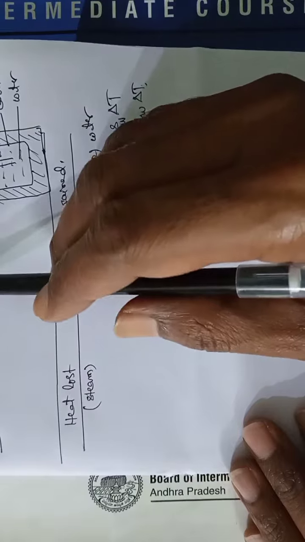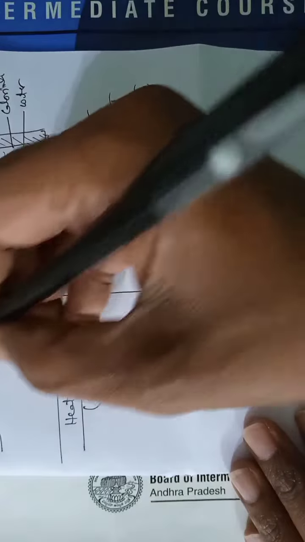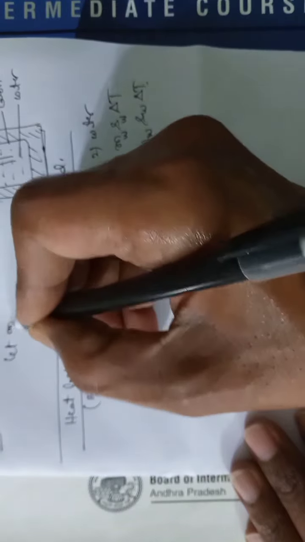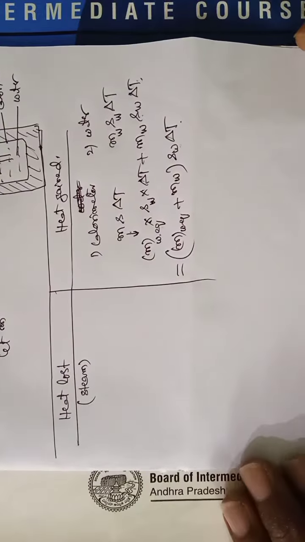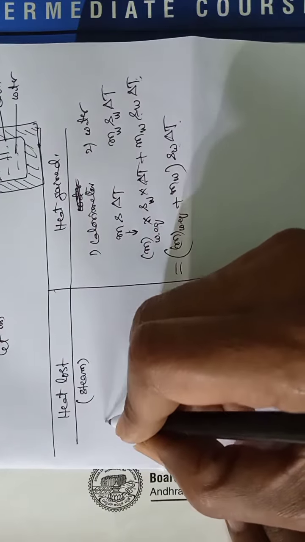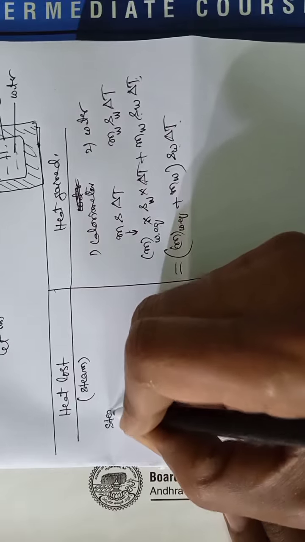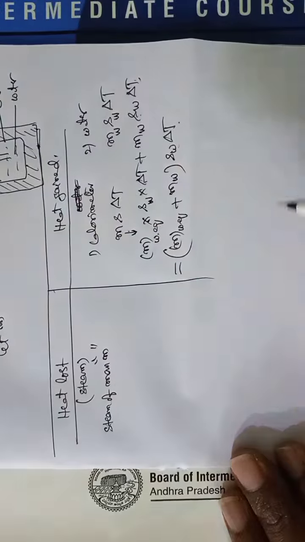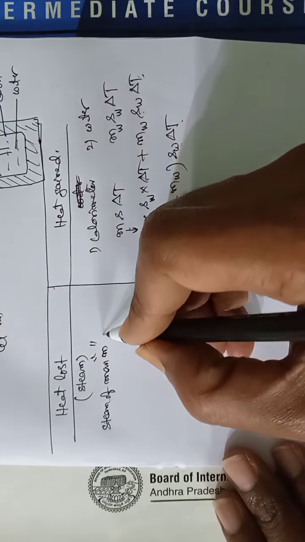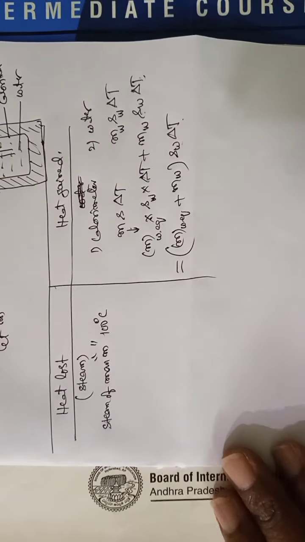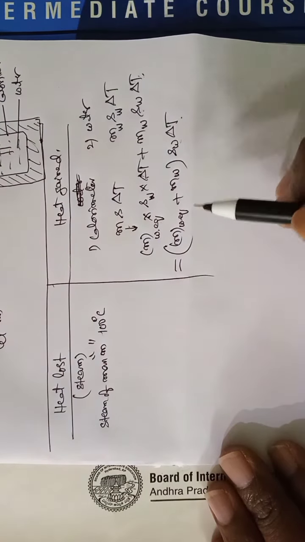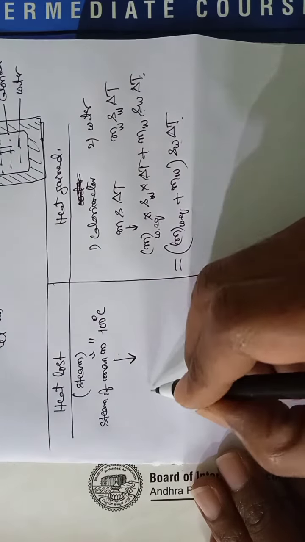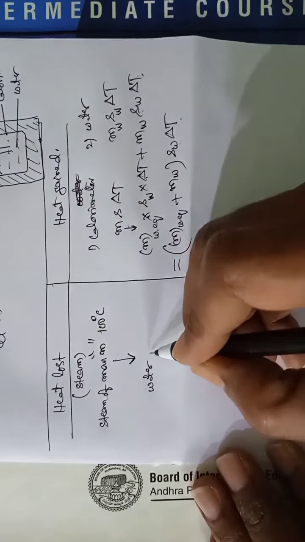Here steam, let the mass of steam condensed in kg be M. So here steam of mass M is taken, and this is at 100 degrees centigrade. So when it is sent into water, first steam becomes water at same temperature.